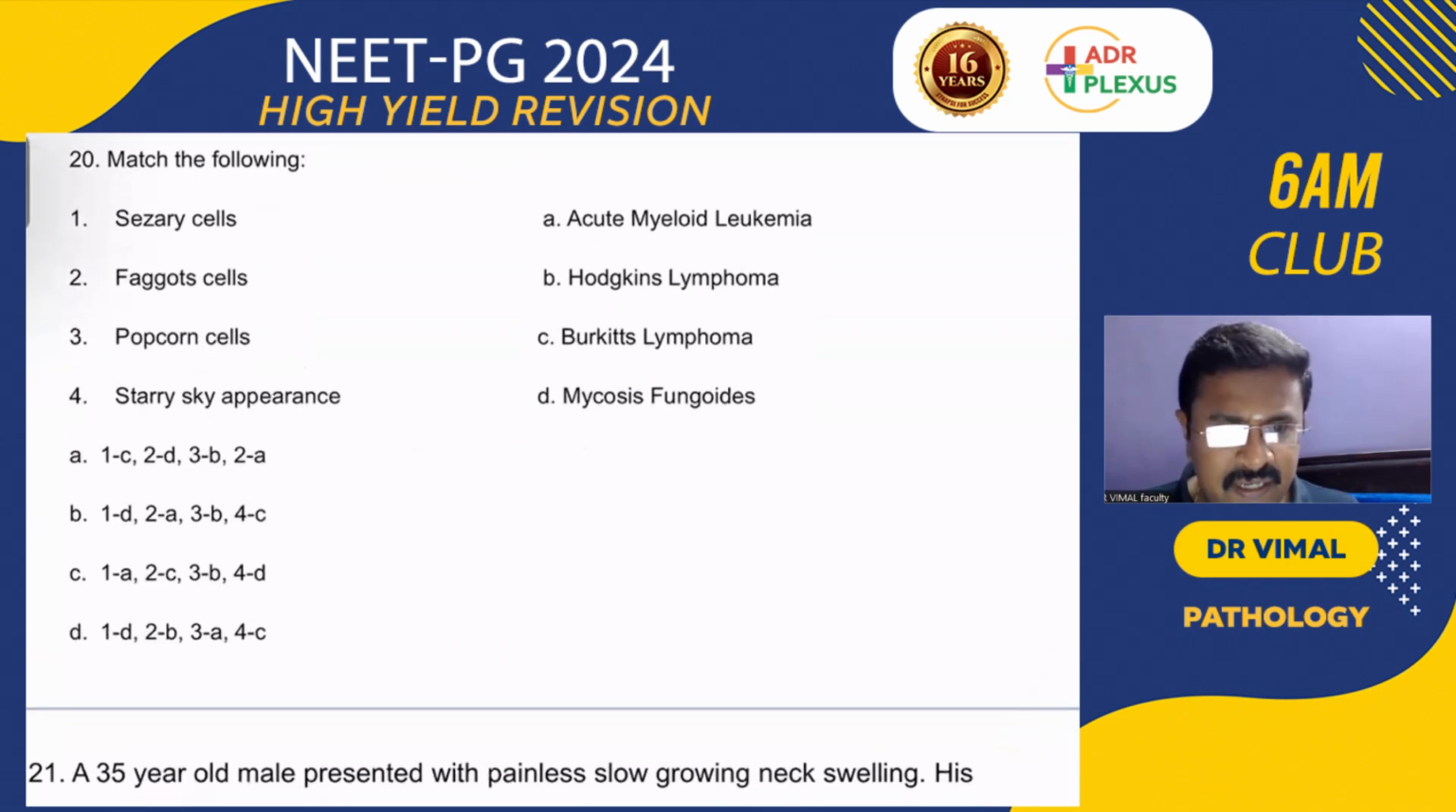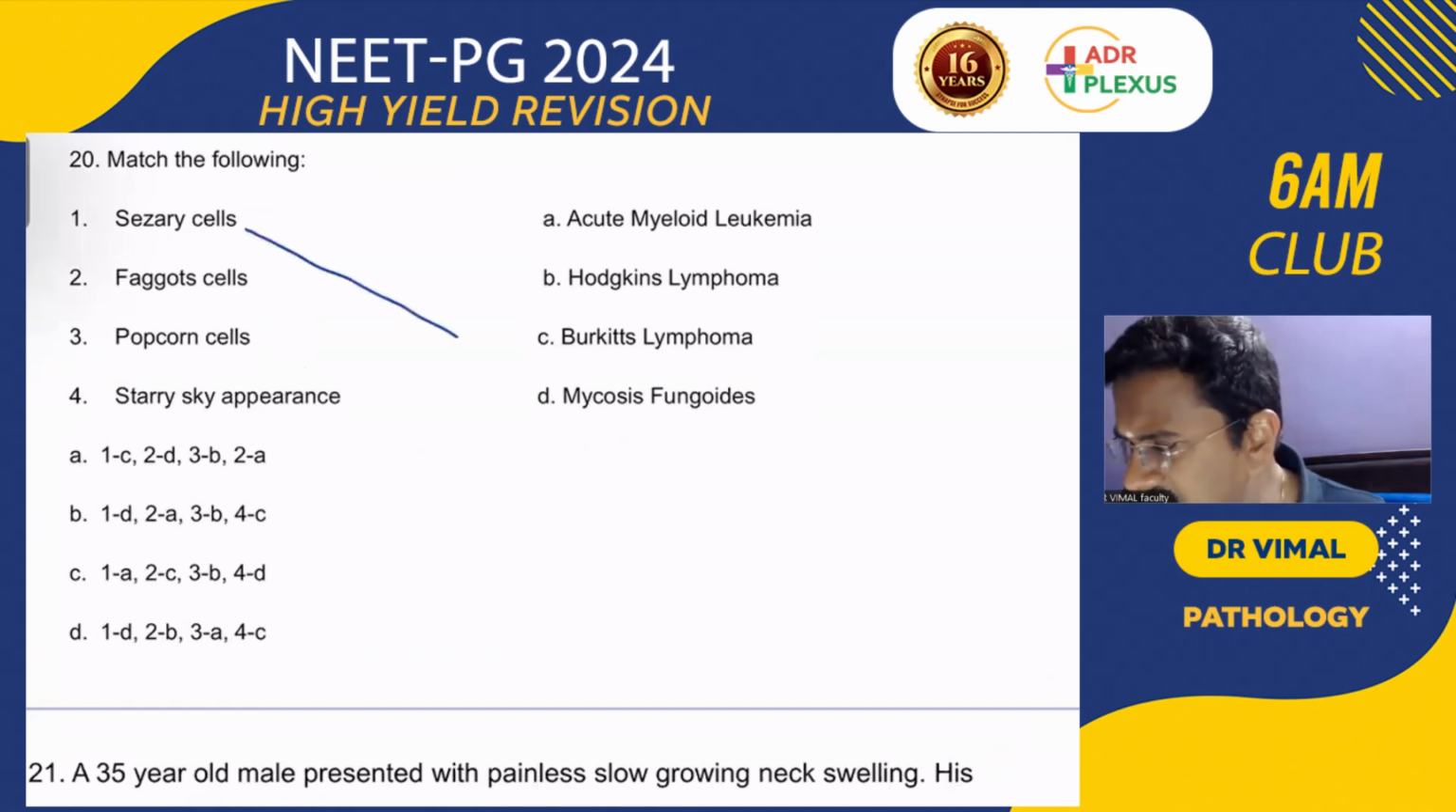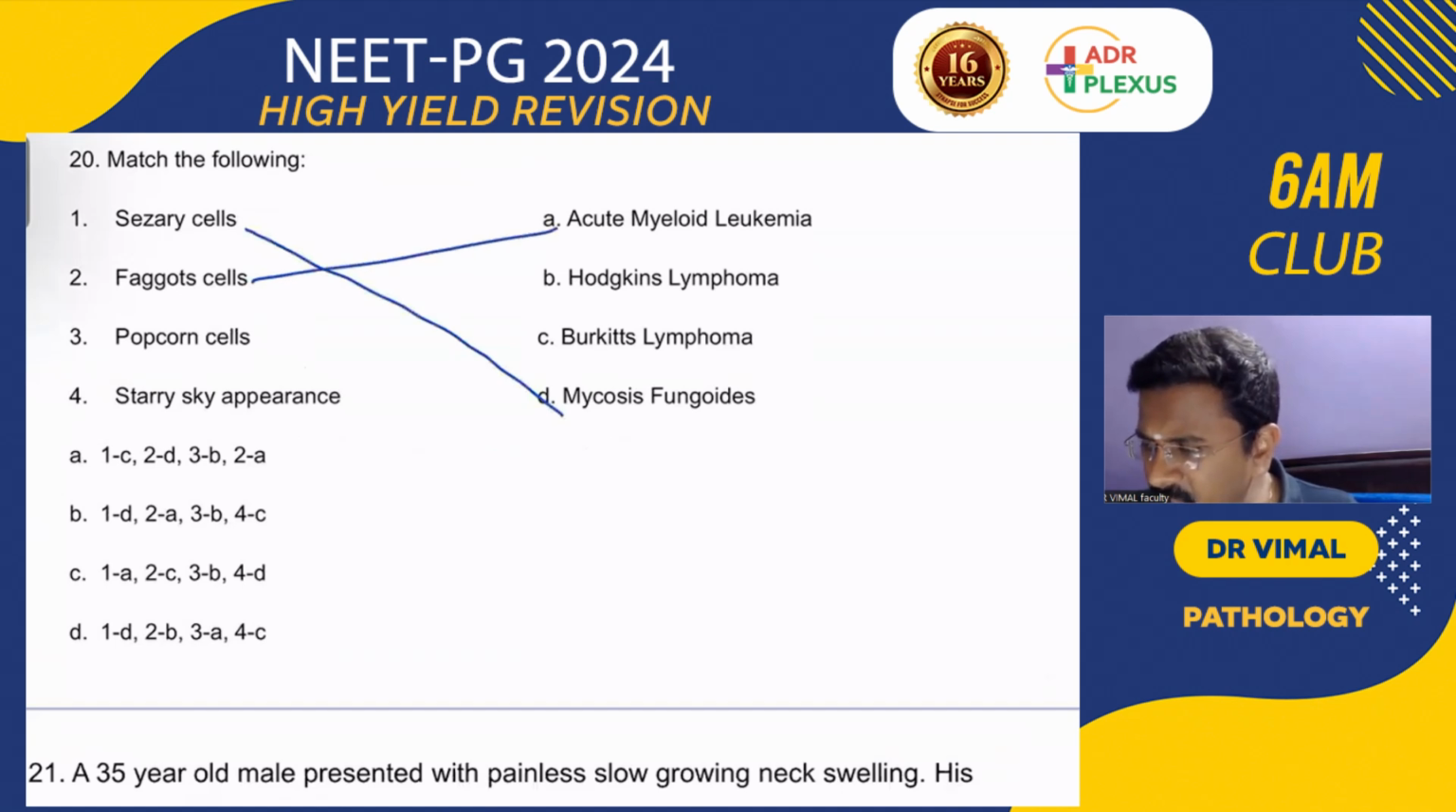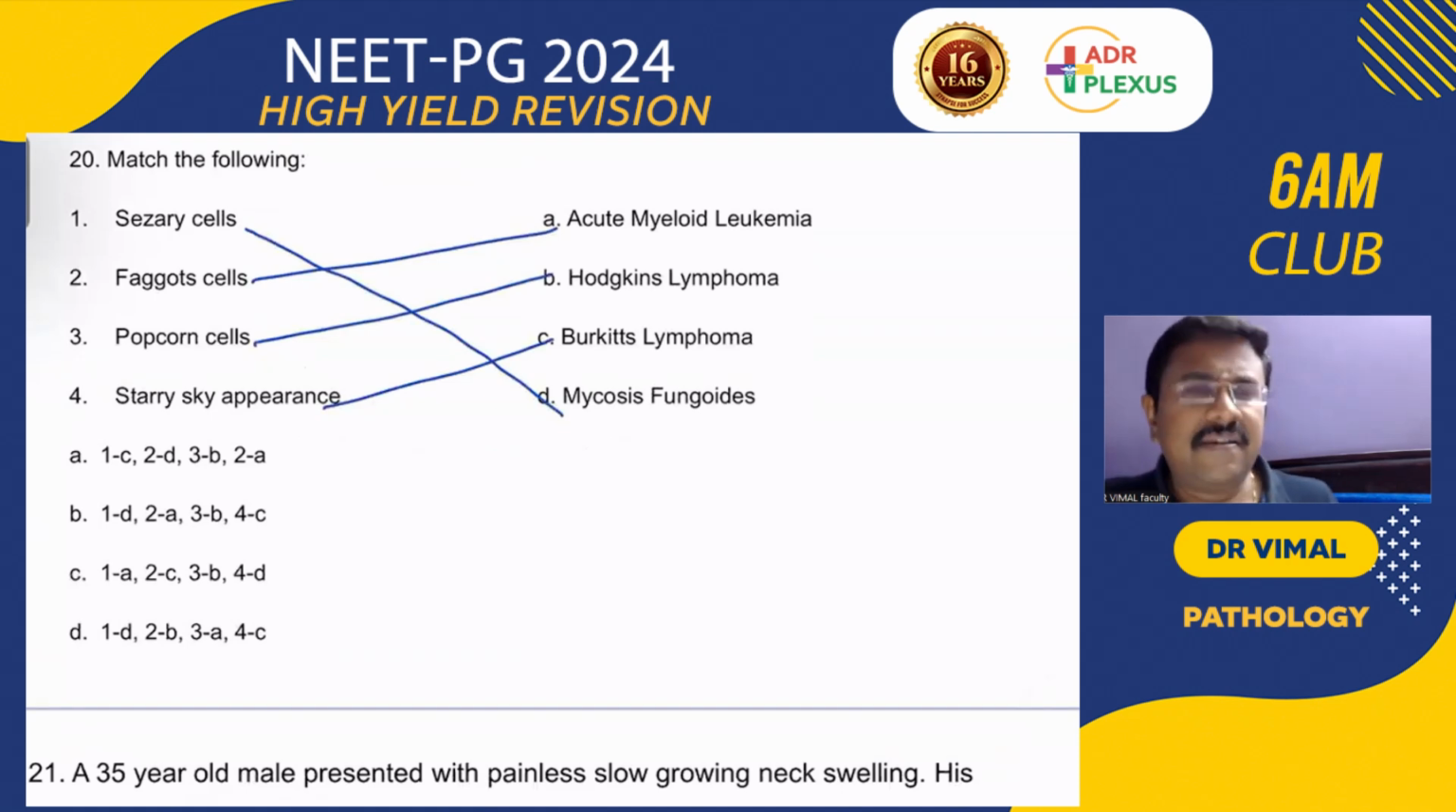Yes, match these things. Sézary cells, where will we be seeing them? Sézary cells are seen in mycosis fungoides. Faggot cells are seen in acute myeloid leukemia. Popcorn cells are seen in Hodgkin's disease. Starry sky appearance in Burkitt's lymphoma.